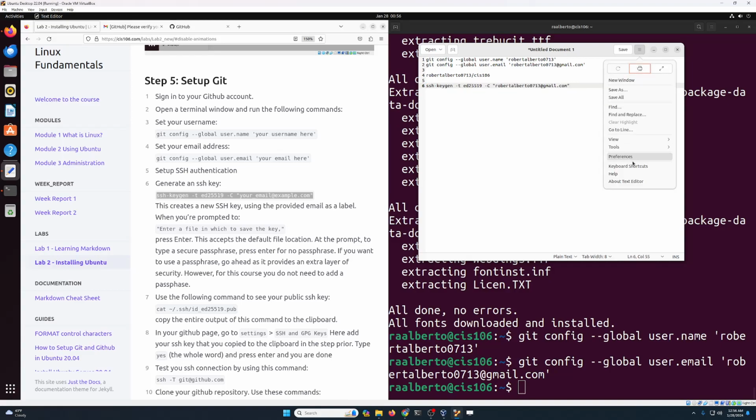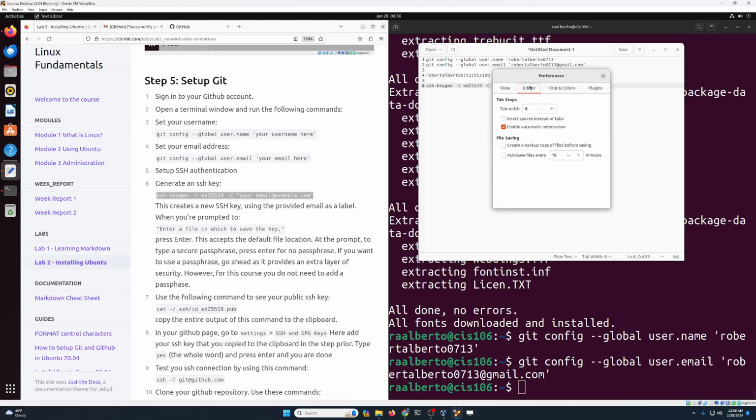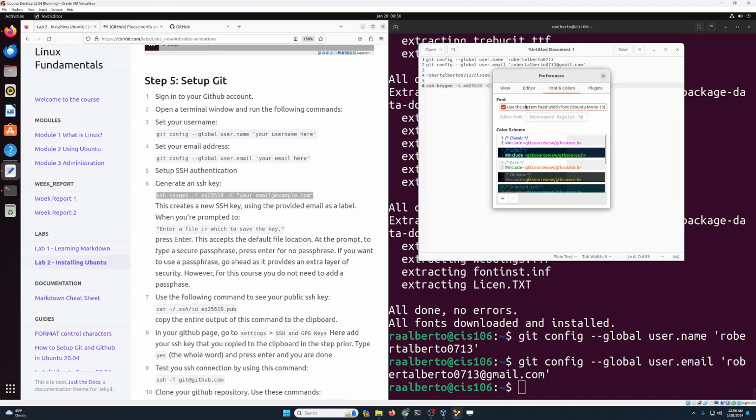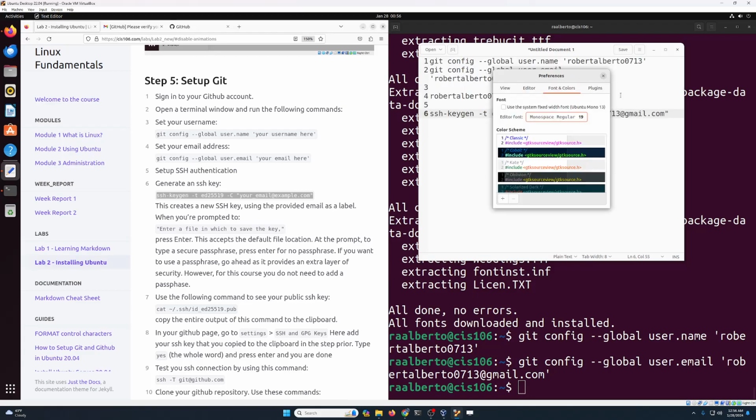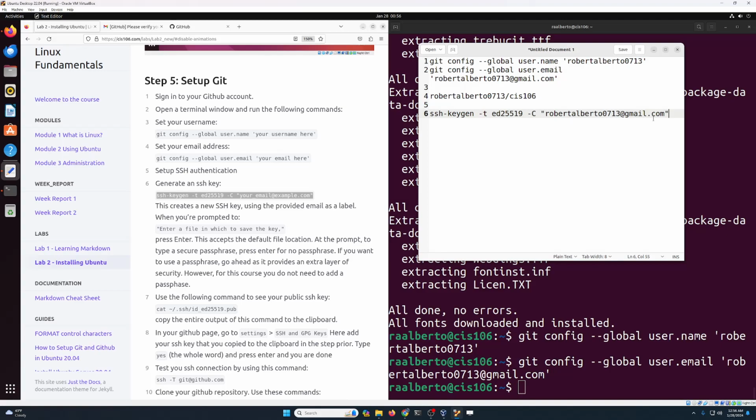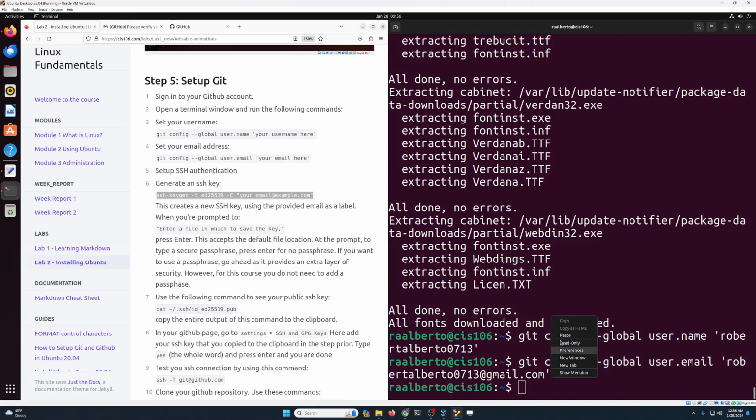Let me see if I can make this bigger so that you can see better. Nope, that's fine. Yeah, we are going to edit this. Let's make this 19. Good, perfect. So I'm gonna copy my SSH command and I'm gonna paste it over here on my terminal.